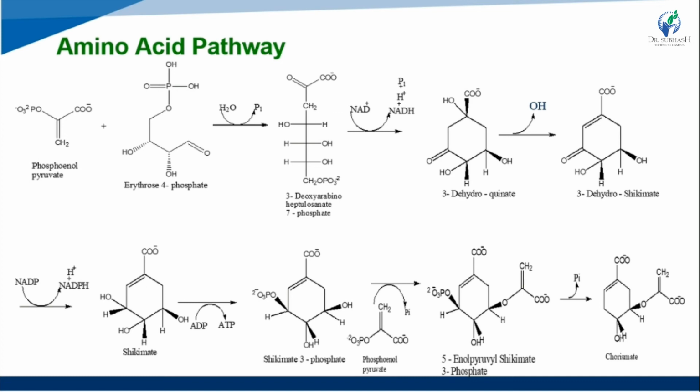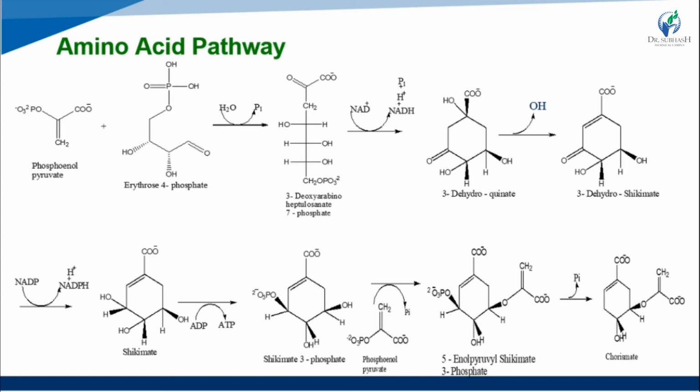So a phosphoenol pyruvate molecule is also added here and they remove one phosphate isomer, making 5-enolpyruvyl shikimate 3-phosphate, and further the phosphate is removed as pyrophosphate, making chorismate, okay.